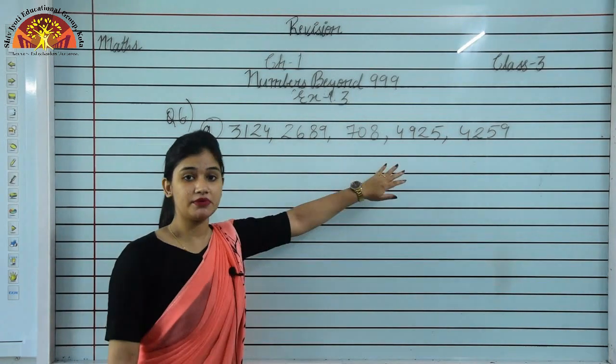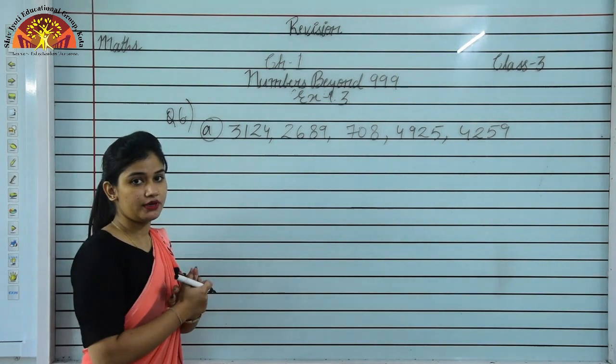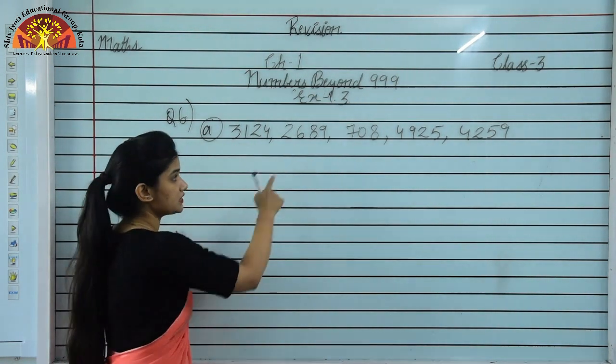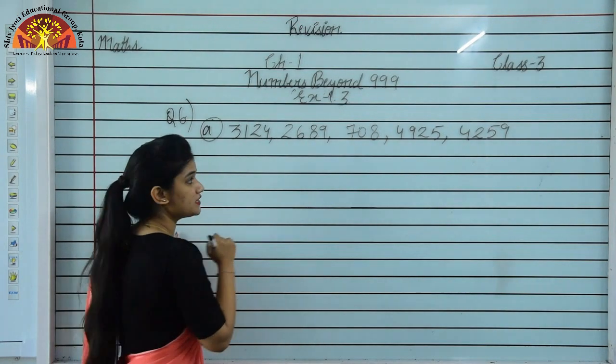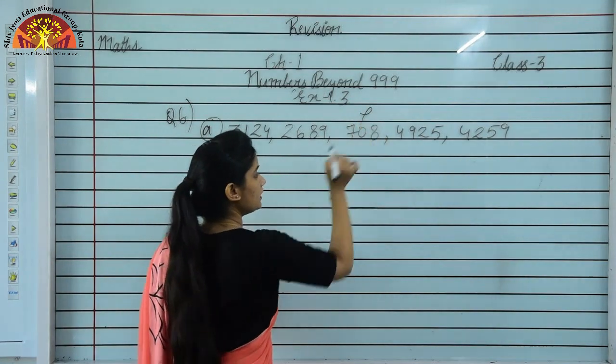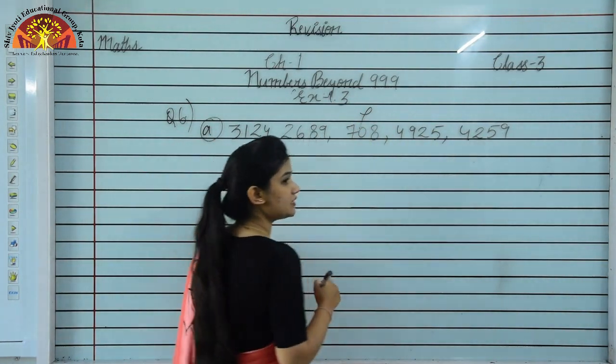यहाँ बहुत सारे numbers हमें given है, and we have to find the largest number. इनमें से जो सबसे बड़ा number है, that number we have to find. So as we can see, 4 digits. Again in this number we have 4 digits. In this number we have 3 digits only. तो ये तो क्या हो गया? सबसे छोटा हो गया. Leave this number. Again we see 4 digits, and again in this number we see 4 digits.